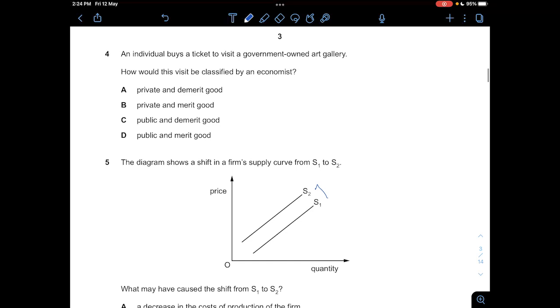Okay, 4. An individual buys a ticket to visit a government-owned art gallery. So the main point here will be buying a ticket and also a government-owned art gallery. And how would this visit be classified by economists?